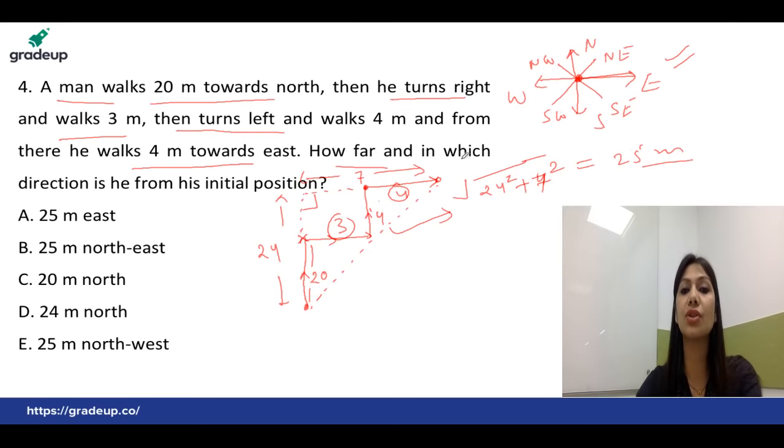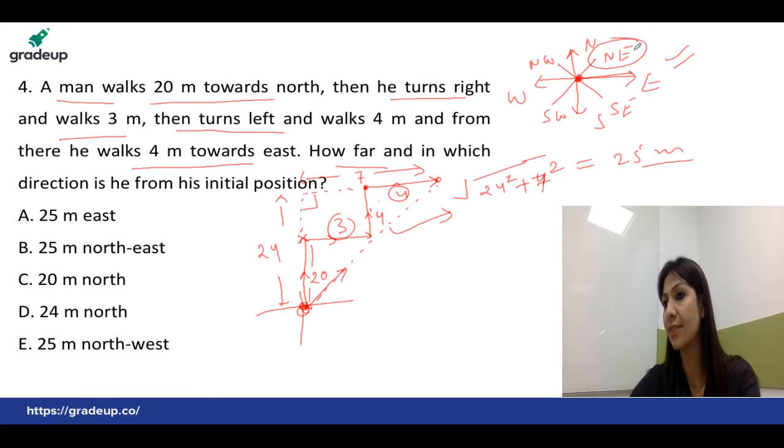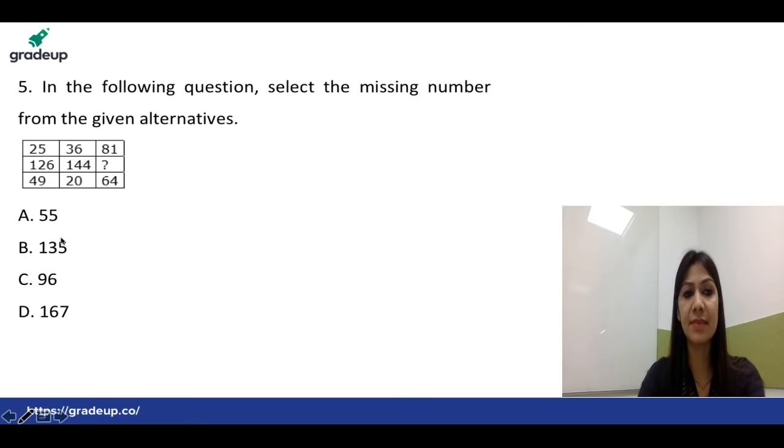Now the question was to find out the direction also, in which direction he is with respect to the initial point. So this is the initial point. Considering the initial point as a center point, if you find out the direction, this is the direction, and if you match it with the original reference plane, the direction is northeast. Okay, so the right answer is 25 meter northeast, which is option B. Yes, Ankit, sometimes in the examination.